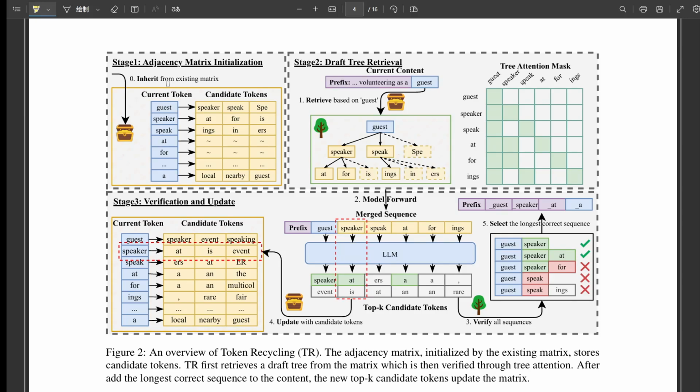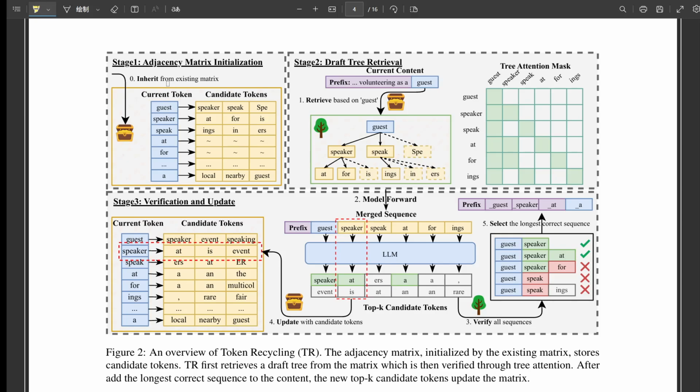It's a performance optimization based on their experiments. Static means the shape of the tree, how wide or deep it can go, is fixed. This makes it really fast to process and verify using that tree attention mechanism we talked about. No time wasted figuring out the tree shape on the fly. Okay, speed. And imbalanced? Imbalance means it prioritizes exploring paths in the tree that the matrix suggests are more likely. It puts more effort into the high probability guesses. It's a trade-off. Explore possibilities, but focus resources efficiently within that fixed structure. It avoids slow node-by-node checks.